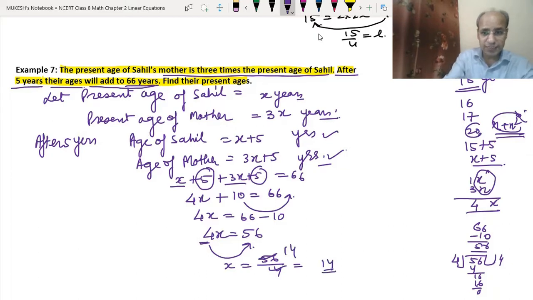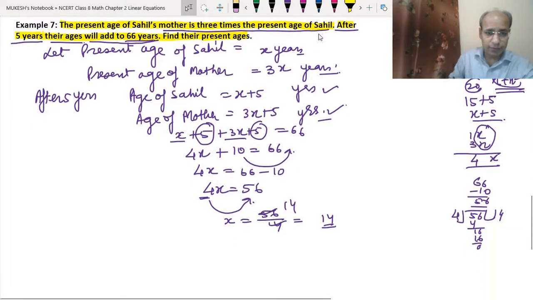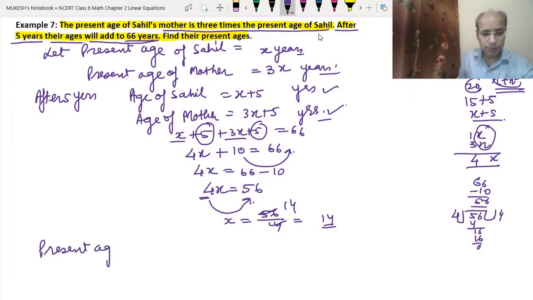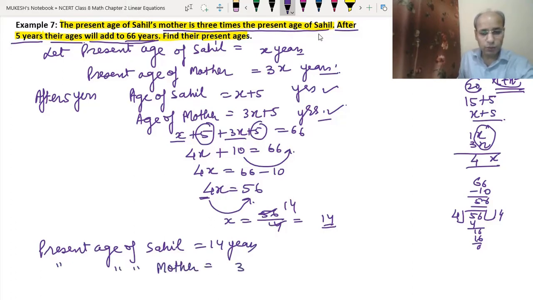Okay. What is this x? The age of Sahil. It means that the present age of Sahil is 14 years, and the present age of mother will be 3 into 14, because it is given here 3 times. So 3 fours are 12, 3 ones are 3, 4, that is 42 years. So we have got the present age of Sahil as 14 years and mother as 42 years.